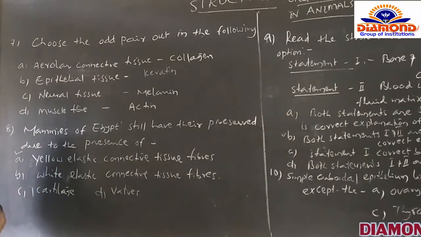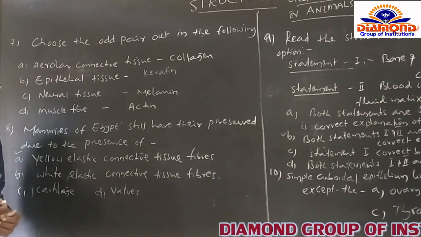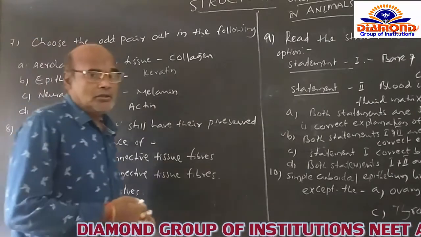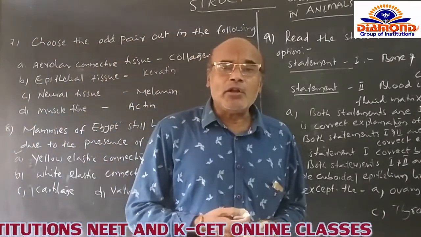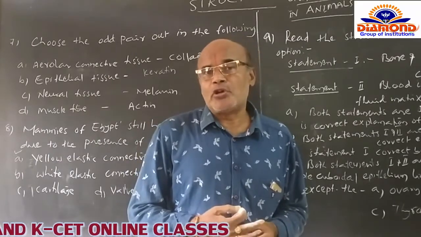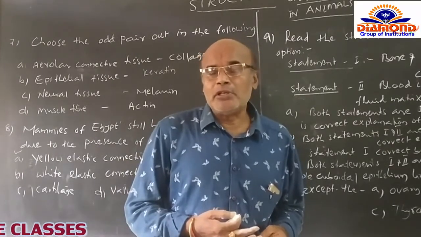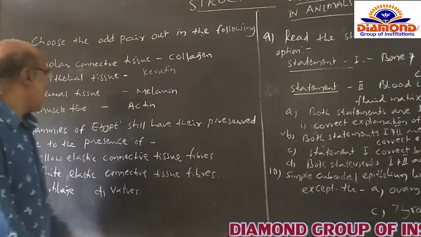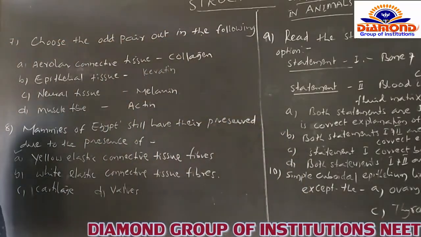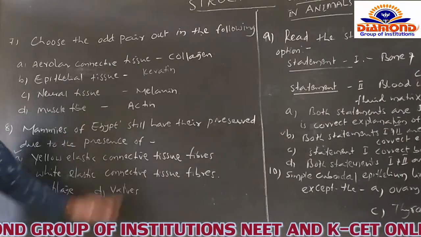Epithelial tissue. Epithelial tissue in some parts is keratinized. In some other parts, non-keratinized epithelial tissue is also present. That's why epithelial tissue is also connected with keratin itself. And after that, the C option is neural tissue and melanin.